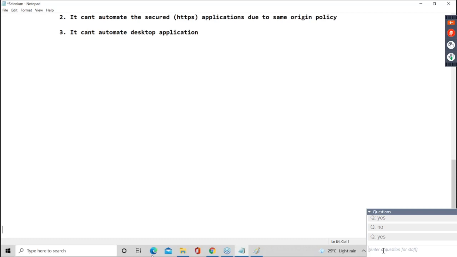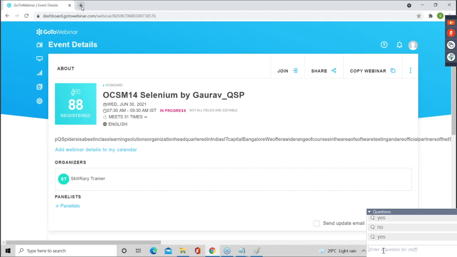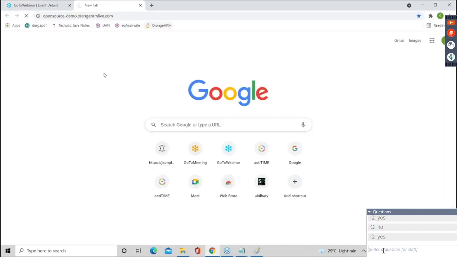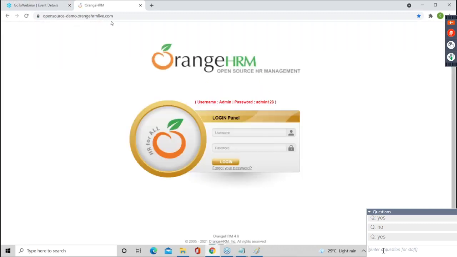Okay. Let me give you one example. I will open this website, demoorangehrmlive.com. Can you see, guys, this is one login page where the username is admin, password is admin123.